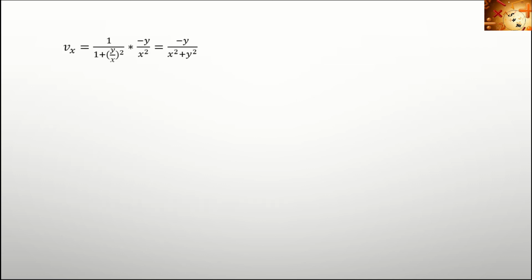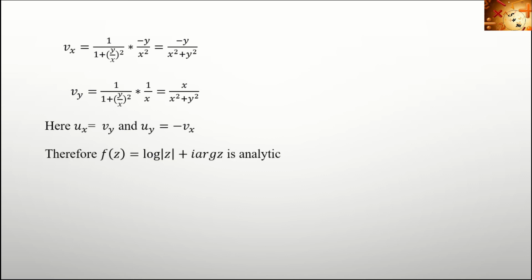And v equal to tan inverse y by x. In the previous example, we found the derivative with respect to x and y. So here vx equal to minus y divided by x square plus y square, and vy equal to x divided by x square plus y square. So here the Cauchy-Riemann equations are satisfied. Therefore, the given function is analytic.